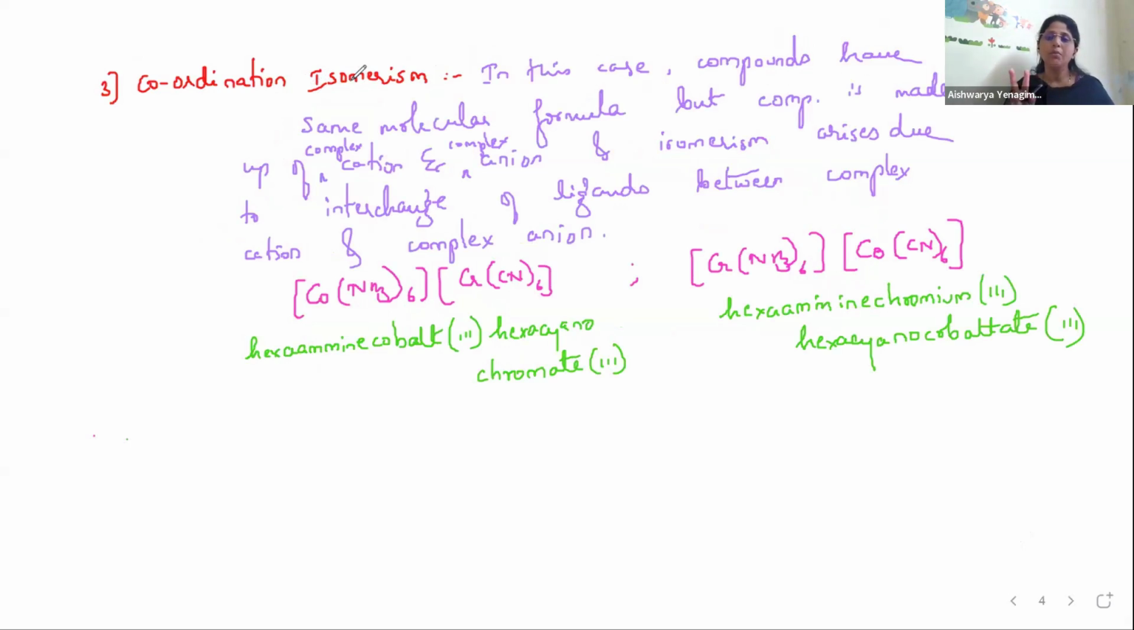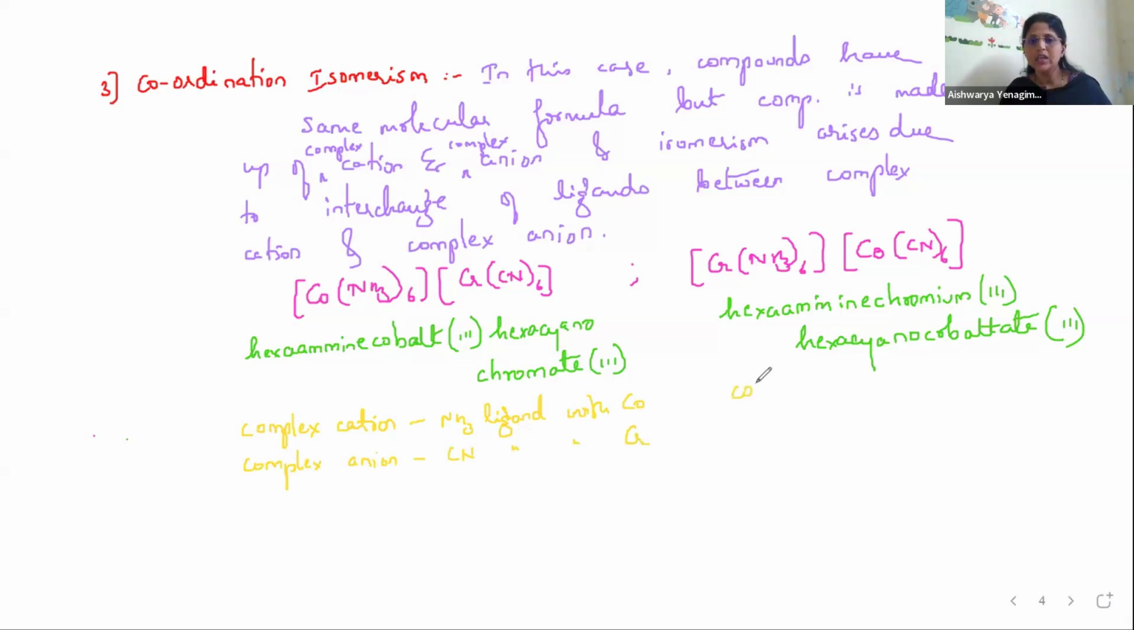Both should be complex ions. Then what happens is there is exchange of the ligands between the cation and anion, interchange of the ligands. Because you can see here, in the first example, the complex cation contains NH3 ligand with cobalt. And the complex anion contains CN ligand with chromium.